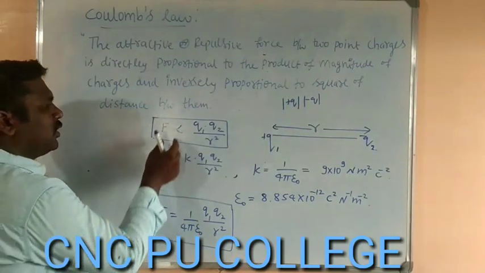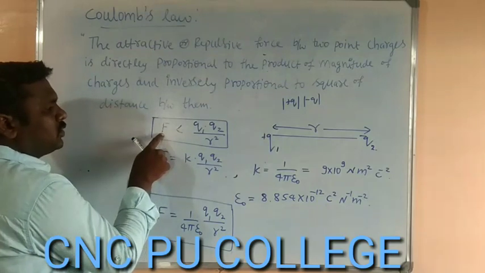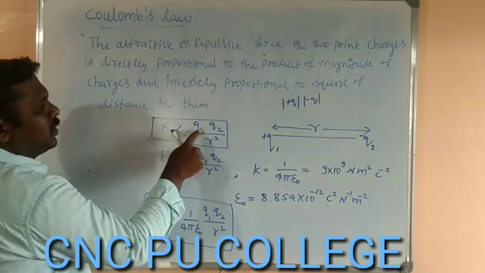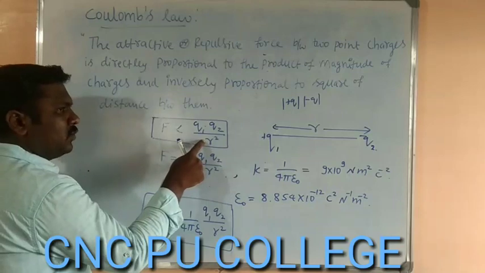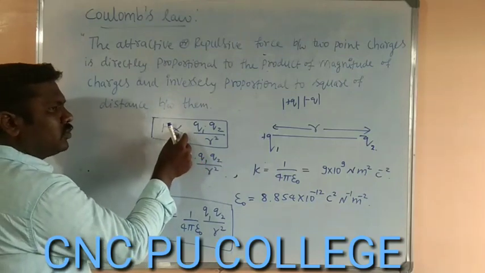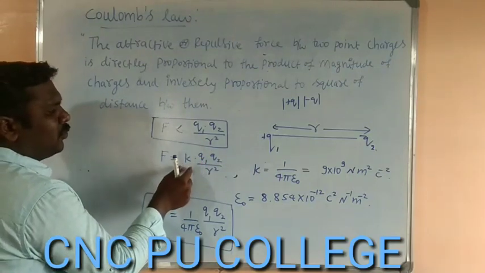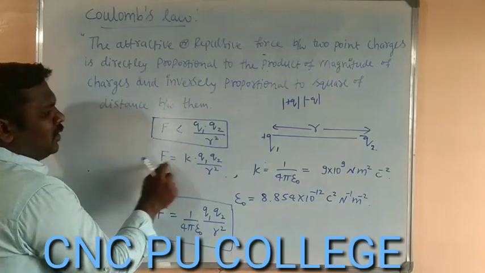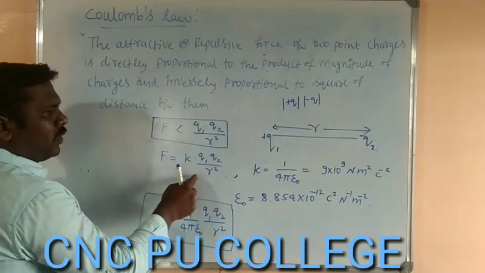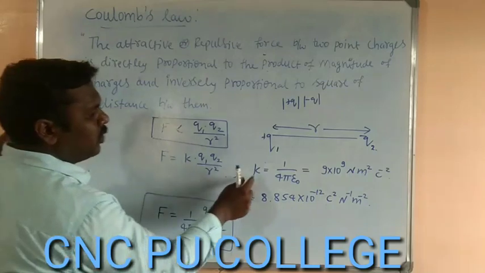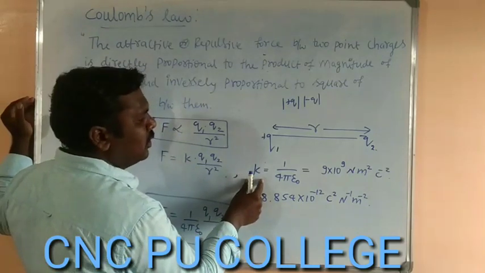So we have written that the force between the point charges F is proportional to Q1 Q2 by R square, and to remove that proportionality sign we are multiplying with some constant K. F is equals to K into Q1 Q2 by R square, where K is called the proportionality constant or dielectric constant.